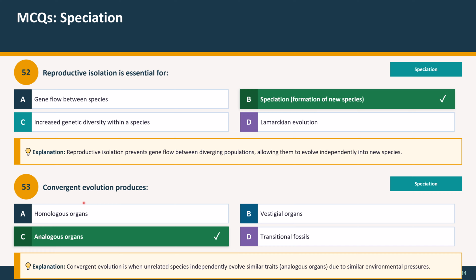Question 53. Convergent evolution produces: option A, homologous organs. Option B, vestigial organs. Option C, analogous organs. And option D, transitional fossils. And the correct option is option C, analogous organs. Explanation: convergent evolution is when unrelated species independently evolve similar traits, analogous organs, due to similar environmental pressure.